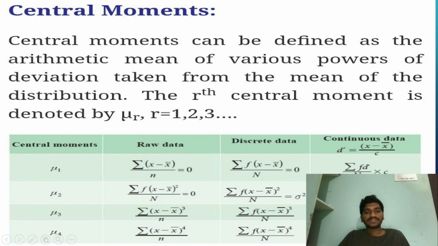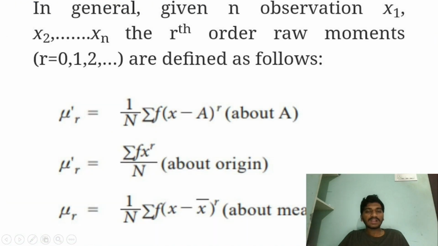For continuous data, the first central moment will be summation of fd dash by N into C. As I have told before, C represents the height of the class. The second central moment for the continuous data will be summation of fd dash square by N into C square, and the third central moment for the continuous data will be summation of fd dash cube by N into C cube, and so on.